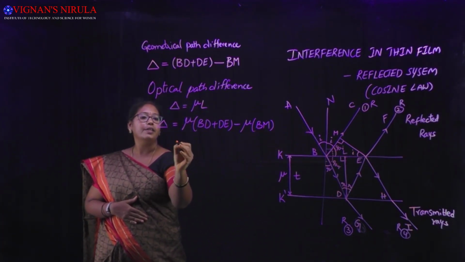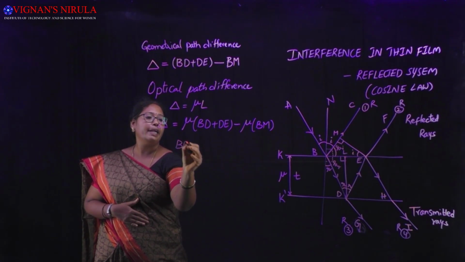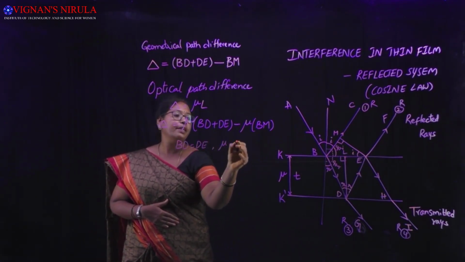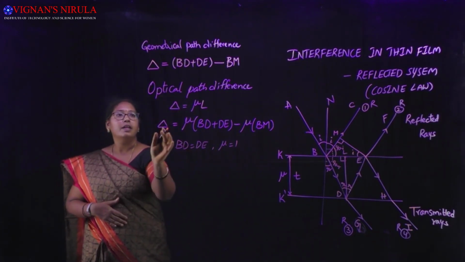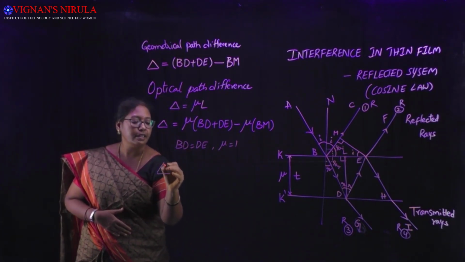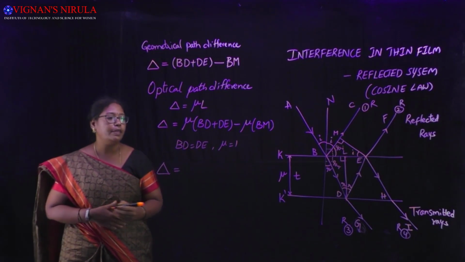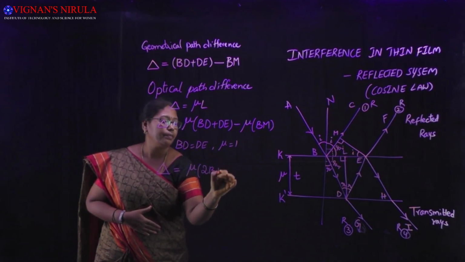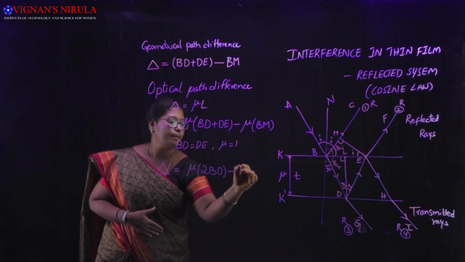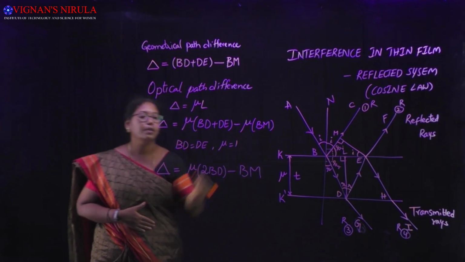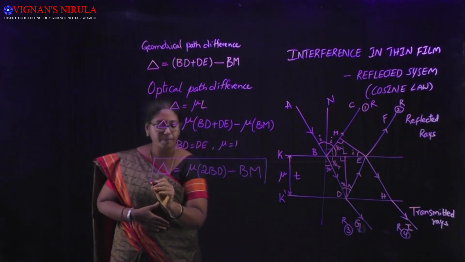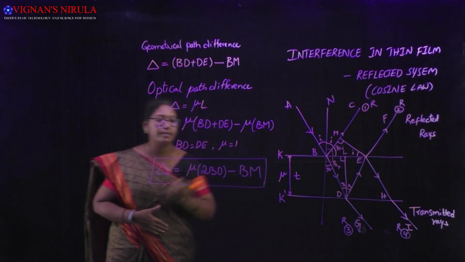So the path difference is delta is equal to mu into 2BD minus BM. This is the optical path difference between the two reflected rays.